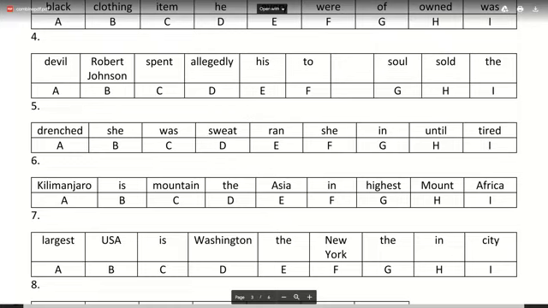Try doing number seven. Largest USA is Washington, the New York, the in city. So what you don't need in that one, and what are you writing for that one? Try doing the next one now. Yes, all of you got it right. Try doing the next one now. Largest USA is Washington, the New York, the in city.